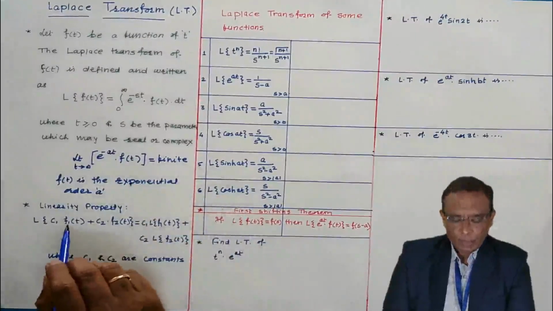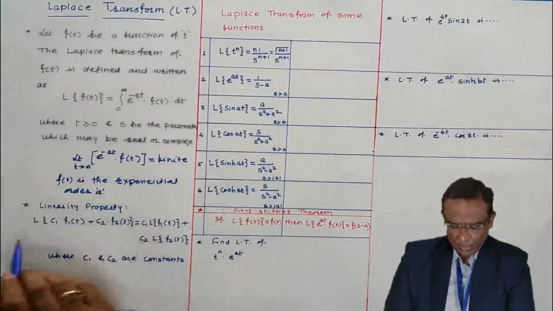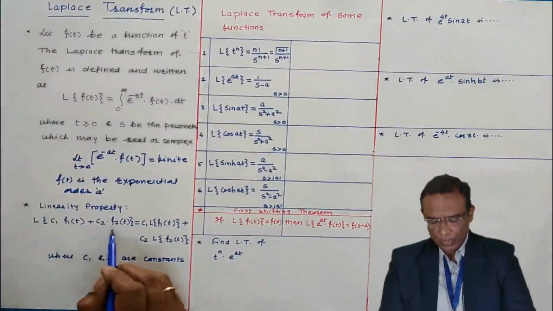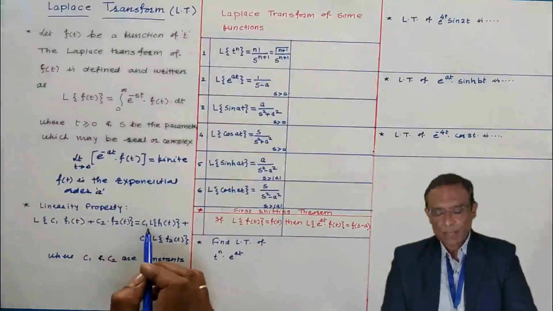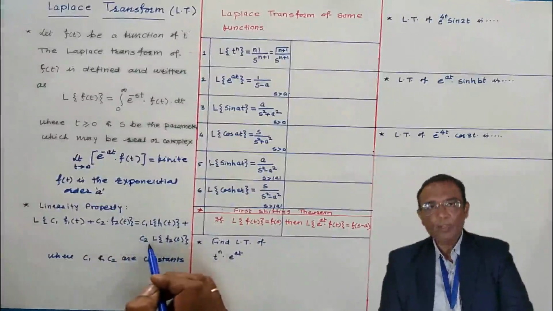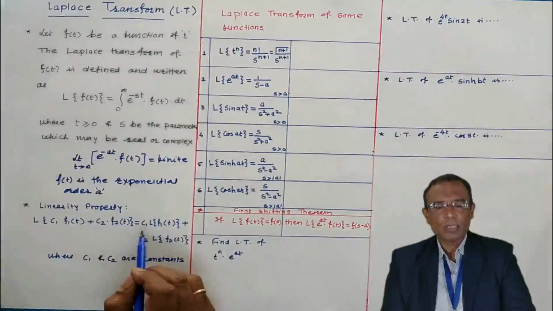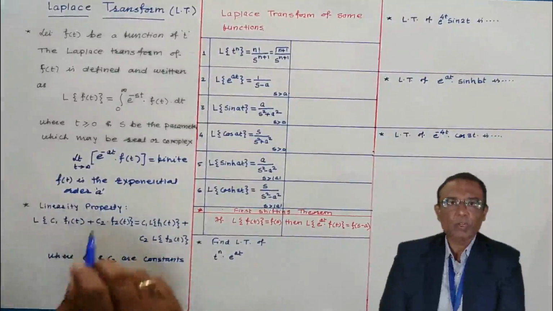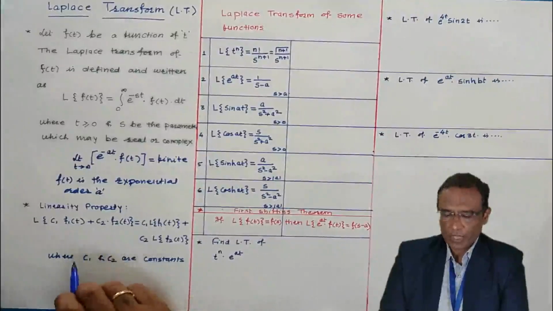Now, coming to the linearity property of the Laplace transform, it is very simple. Laplace transform of c1 f1(t) plus c2 f2(t) equals c1 Laplace of f1(t) plus c2 Laplace of f2(t). In short, the arbitrary constants you may take outside of the Laplace transform. This is the linearity property of the Laplace transform.